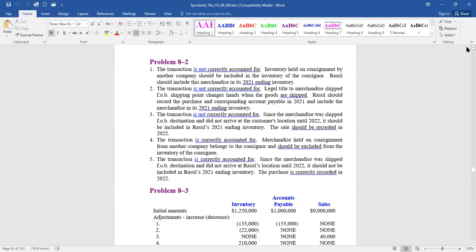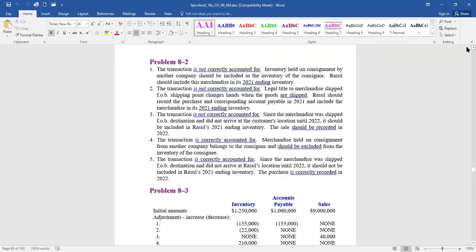Okay, goods were in transit from Greg to Reagan on December 31st. The goods were in transit from a supplier to Reagan, to us. The cost of the goods was $25,000 and they were shipped FOB shipping point on December 29th. So on December 31st, they were not in our warehouse, so they were not included in our original inventory account.